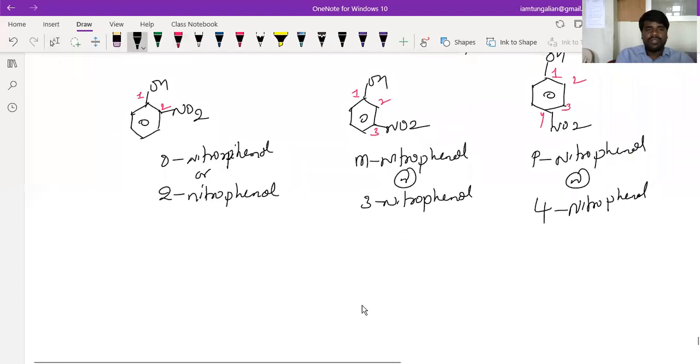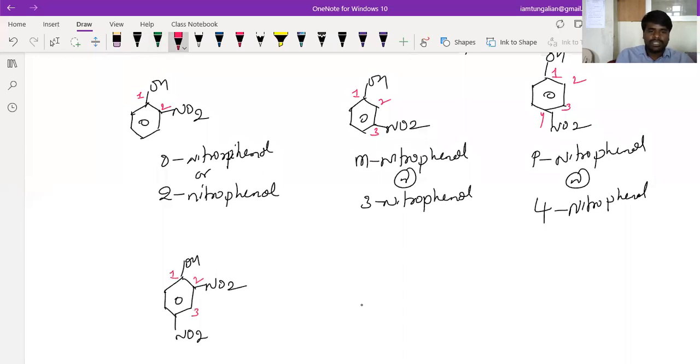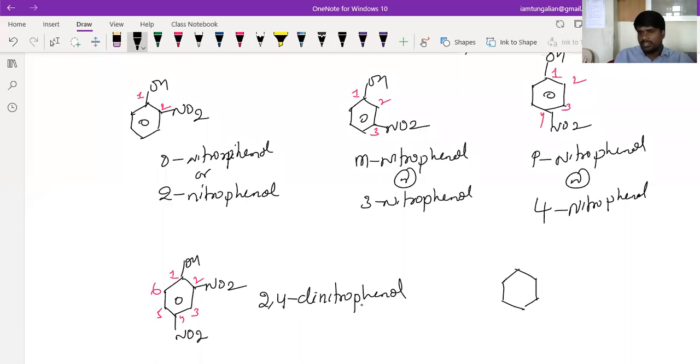If I take a compound in this manner, especially this compound is important. If I write something like this, what do you have to call it? You have to give the numbering: 1, 2, 3, 4, 5, 6. This is called 2,4-dinitrophenol. These are very important. You should be aware of all these names. If I write something like this, what do you call it?